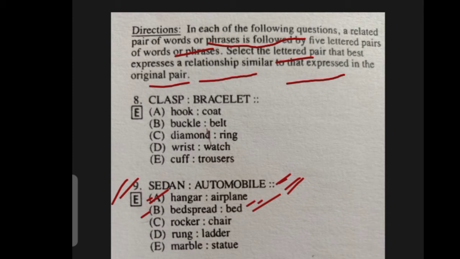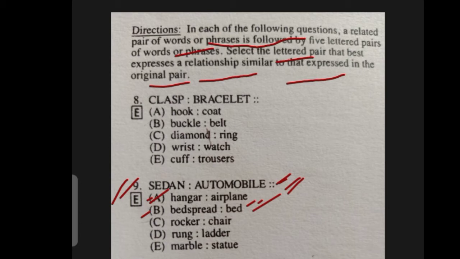If we go out for visiting somewhere, if we stay in hotels, we will find out that these bedspreads are very common in hotel beds. So this won't go with a sedan and automobile because once again this is also not suiting it, because basically sedan and automobile is relating or referring to the same thing only, that is it's a car. So bedspread and bed is not relating to the same thing, both are different.